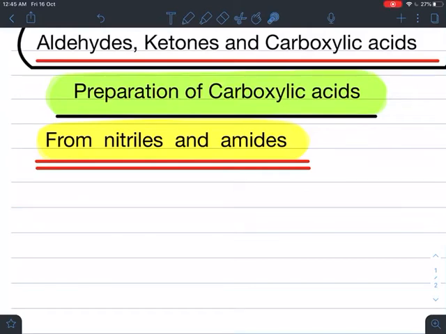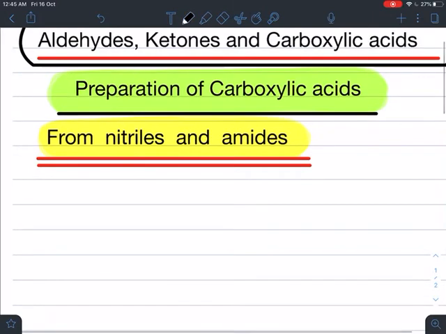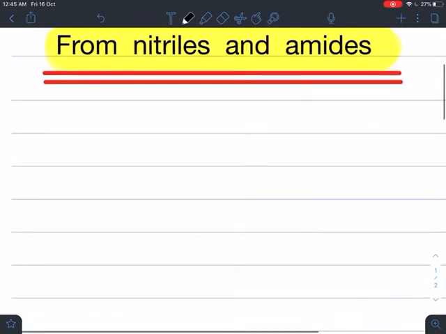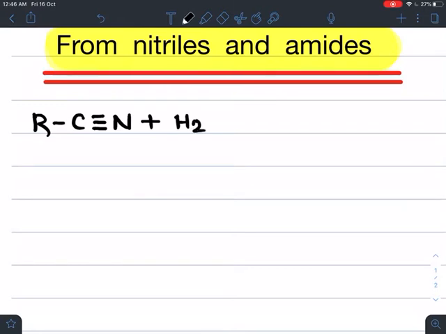Hello students, in this video we are going to study the preparation of carboxylic acids from nitriles and amides. So how does the reaction take place? Let's see. When alkyl nitriles, RCN, which are nothing but cyanides, undergo acid hydrolysis, meaning addition of water takes place, H2O breaks down into H plus and OH minus.